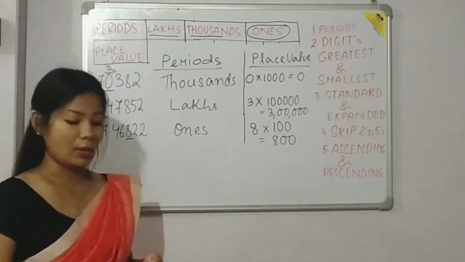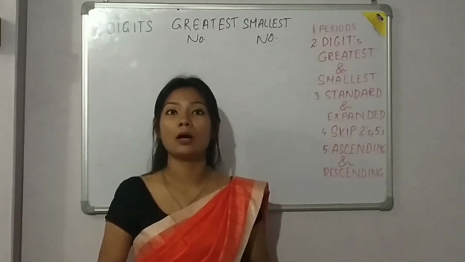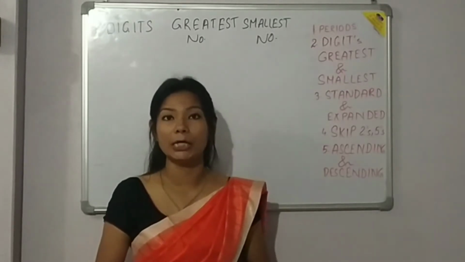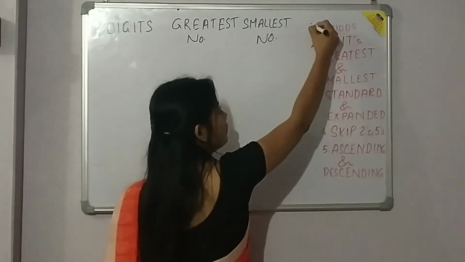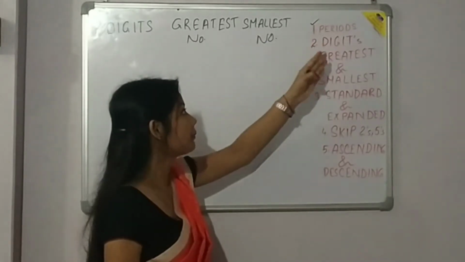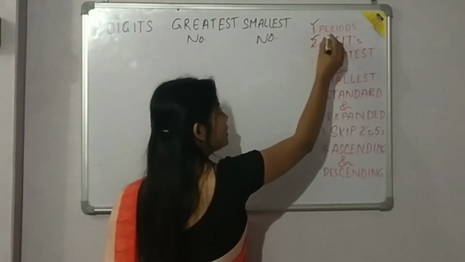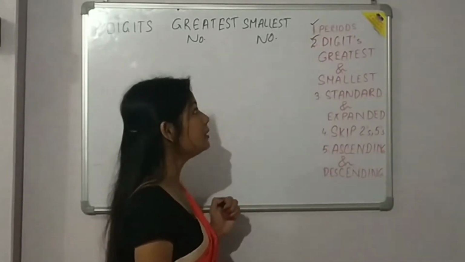Alright. So I think all of you have understood about the periods, about how to write the face value, place value as well as periods of an underlined digit. Now we have completed periods. Everything is clear. Now we will go to digits: how to write the greatest and smallest numbers from the given digits.